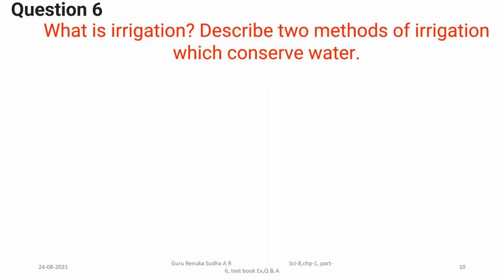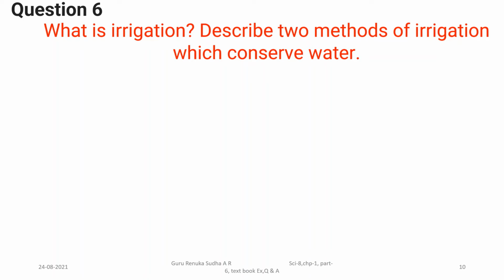What is irrigation? Describe two methods of irrigation which conserve water. You have to concentrate on those last three words, which conserve water. So if you look at two methods, you are going to write a traditional method and a modern irrigation method. But here they are asking which are the two methods of irrigation which conserve the water. Actually, the modern method is very useful for us to conserve the water.